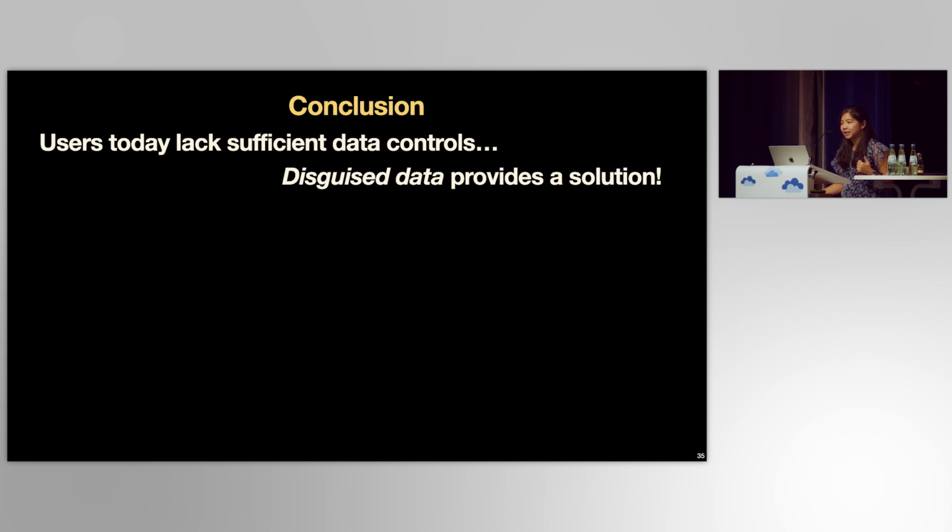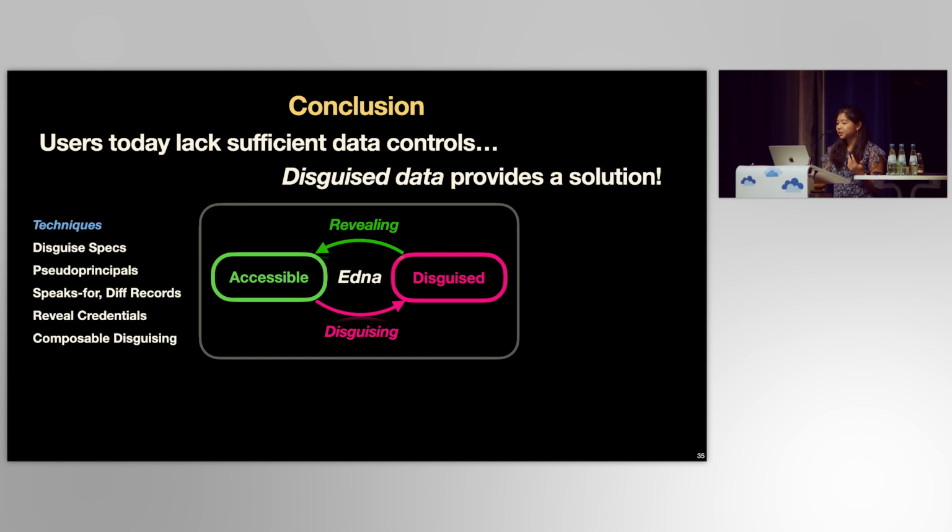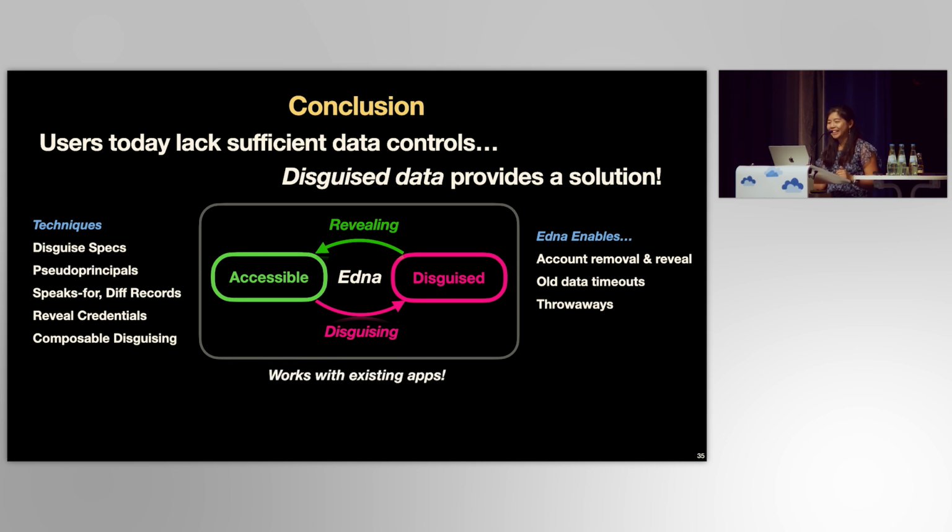So today, I've discussed how users lack sufficient controls over their data, and how we can meet users' needs with disguised data. Edna transforms data between disguised and revealed using the techniques that we discussed, and moves us towards an internet that better meets users' privacy needs, where applications allow users to selectively remove, and later reveal data at will. And the best part is that Edna is practical to deploy with existing applications today, and if you want to do so, you can find Edna at the link below.